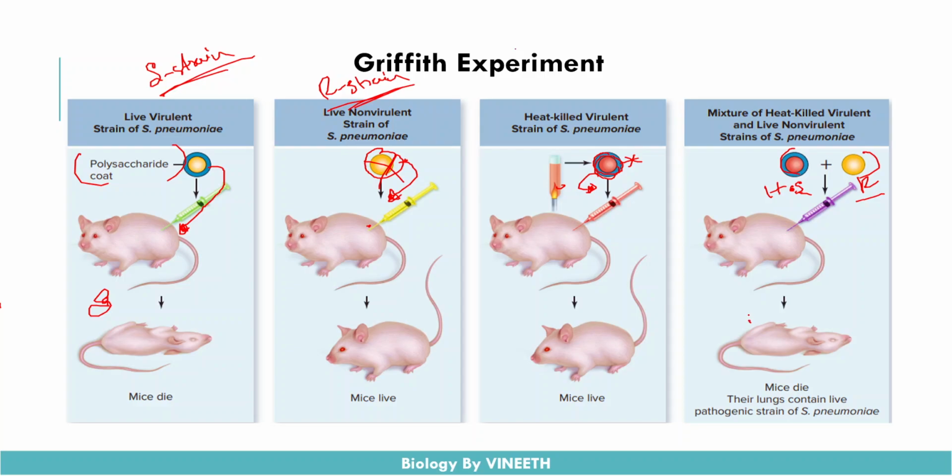So the reason behind it is that there was some kind of transforming principle, or transforming material, that was getting transferred from the smooth strain to the R strain, so that the R strain could synthesize a polysaccharide coat around itself like this and be able to infect the mice, or become a pathogenic strain. Because of that the mice died, and he found that their lungs contained live pathogenic strain of S. pneumoniae. So that means something has transferred from the heat killed strain to the R strain.